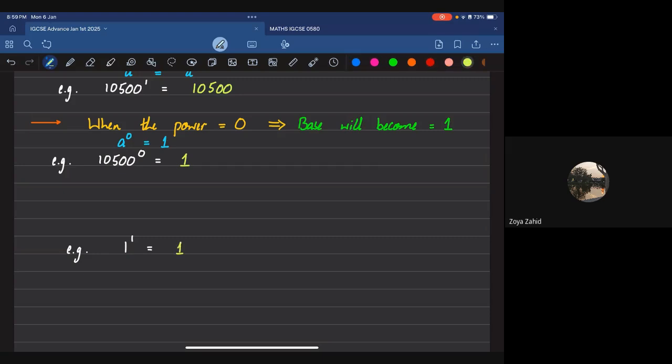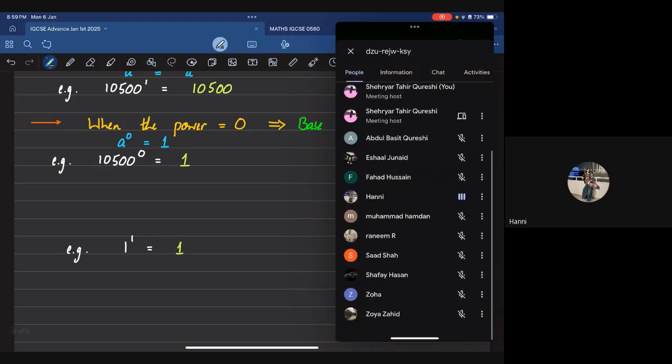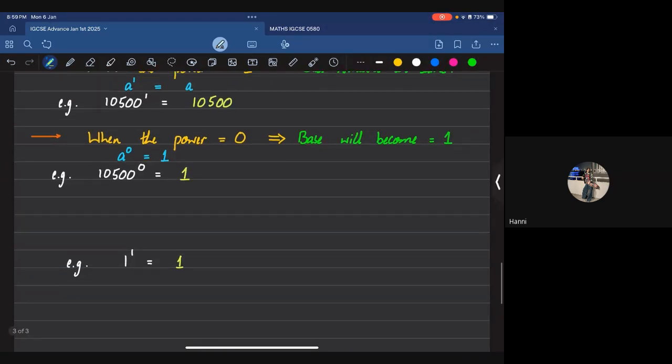It's kind of like a riddle. The riddle is, I want you to make the base 1 without using the power 0. Make the base equal to 1. Zoya's got it right. Well done, Zoya. She said, what if I keep the base as equal to 1 and the power is equal to 1?